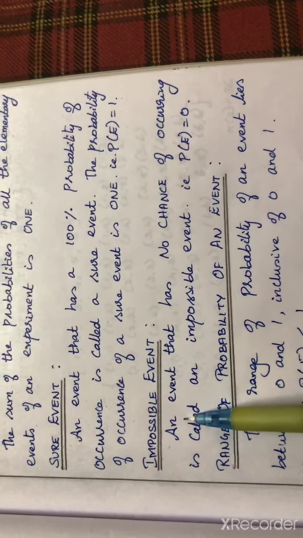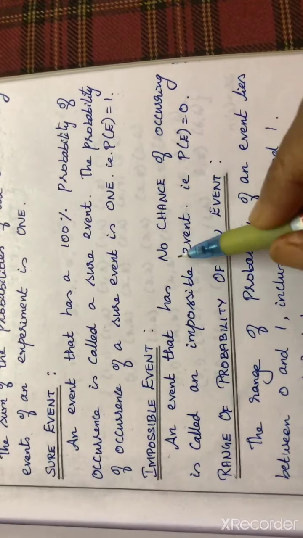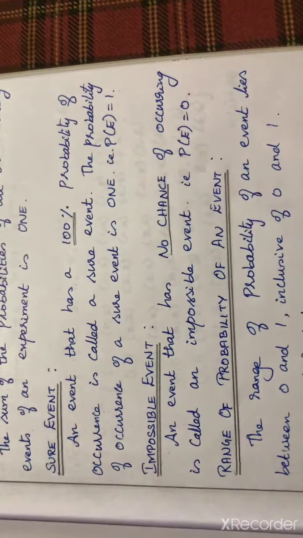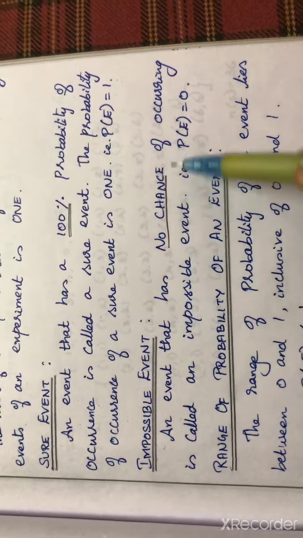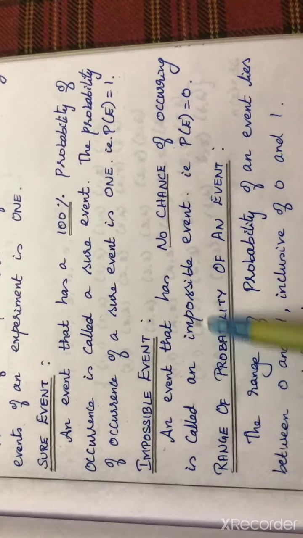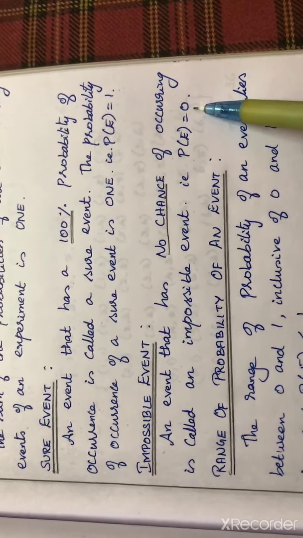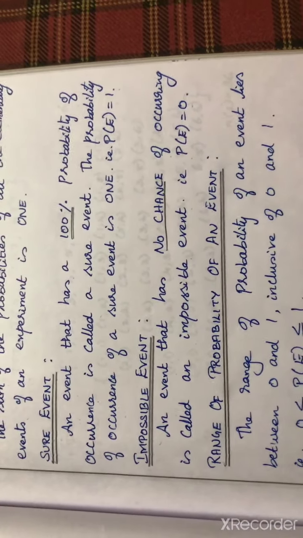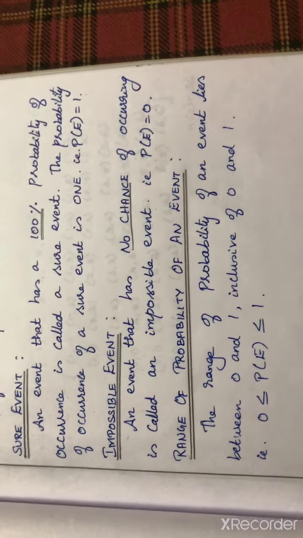Impossible event: an event that has no chance of occurring. Here, a sure event has a 100% chance of occurring, but an impossible event means an event that has no chance of occurring. That is P of E is equal to 0. That event won't occur at all, so it is called an impossible event. P of E is equal to 0.